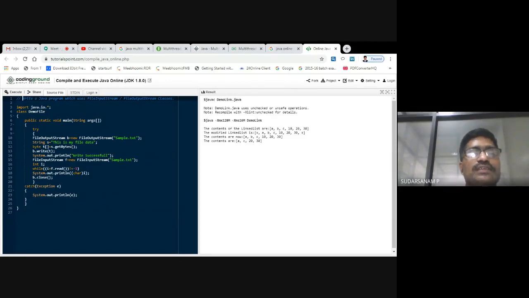What is the question? Write a Java program which uses file input stream or file output stream classes. So how to use file input stream and file output stream is the thing. So here, you have to open one file.